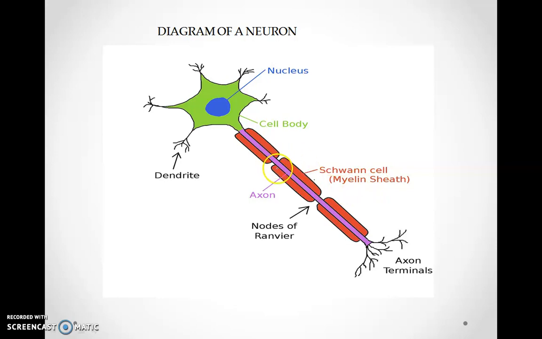The portions where the myelin sheath is not present are known as nodes of Ranvier, and it is through these nodes of Ranvier that the impulse travels. Hence the impulse jumps from one node of Ranvier to another node of Ranvier, thereby increasing the pace of the impulse. The axon terminates into the projections known as axon terminals.